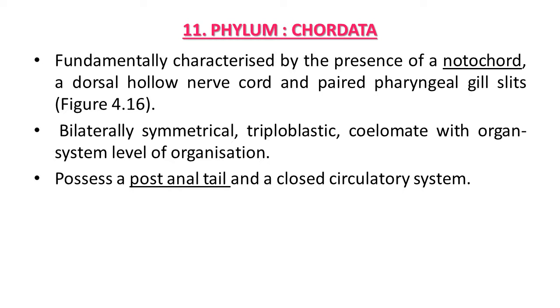What is notochord? Notochord is a mesodermally derived rod-like structure formed on the dorsal side during embryonic development in some animals. Animals with notochord are known as chordates,